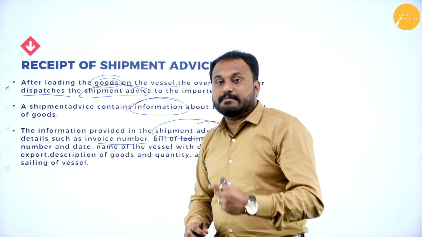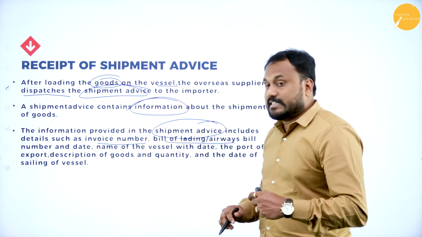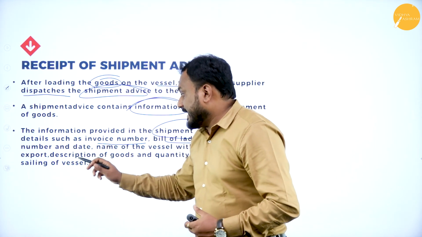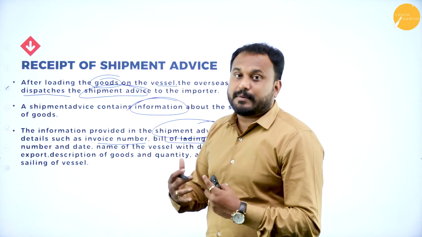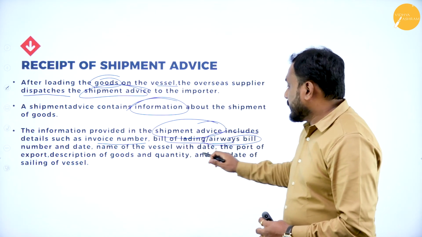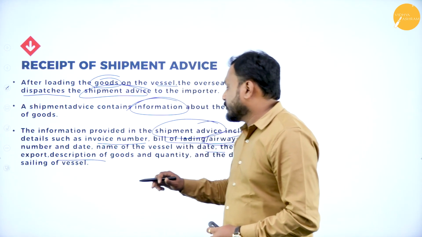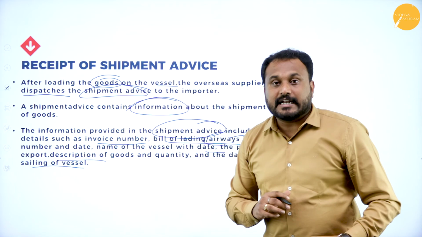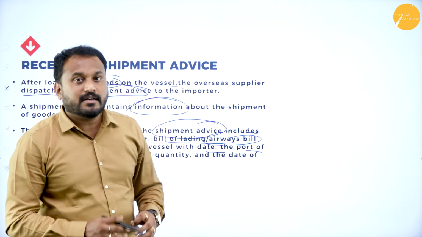You will have a number in all invoices. Then the bill of lading, or if it is by air, the airway bill, with number and date mentioned, the name of the vessel, that is, which container the shipment is going on, the port of export, description of goods, and quantity with the date of sailing of the vessel. Each and every minute detail you are supposed to write in the shipment advice.